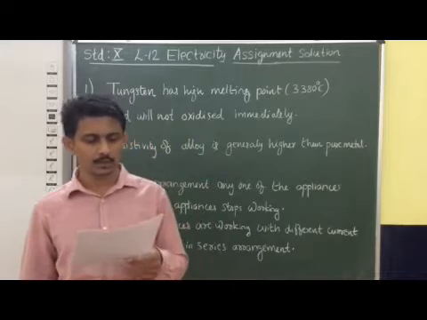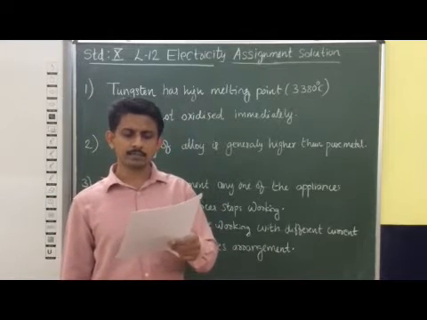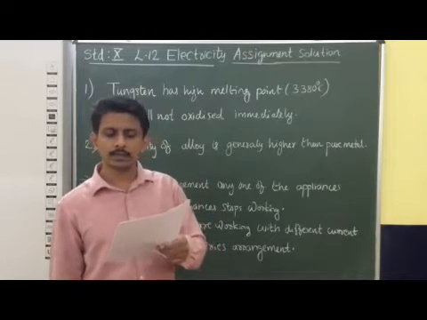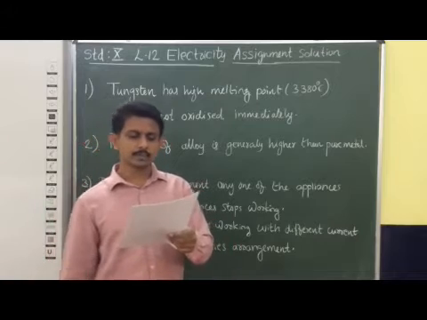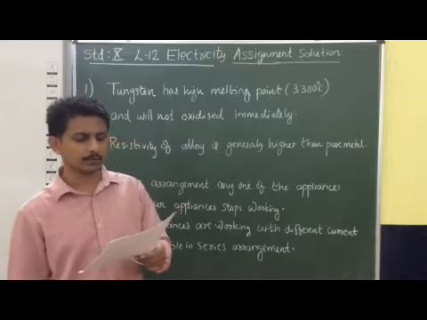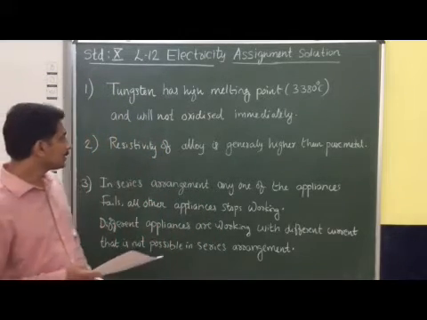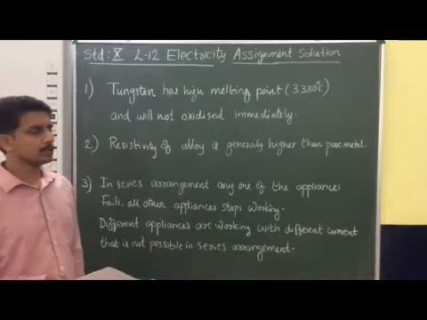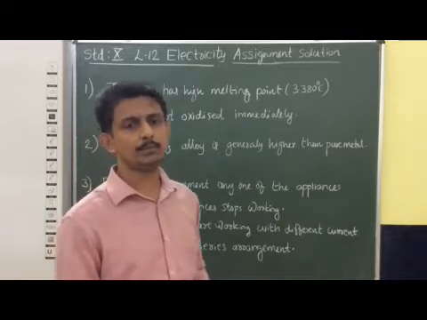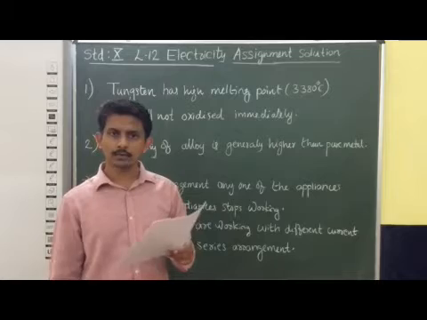Second question: why are the conductors of electric heating devices such as bread toasters and electric irons made of alloy rather than pure metal? In the case of a bread toaster or an electric iron, they are heat generating devices. The resistivity of an alloy is generally higher than the resistivity of a pure metal. That is the reason we use alloy rather than pure metal.